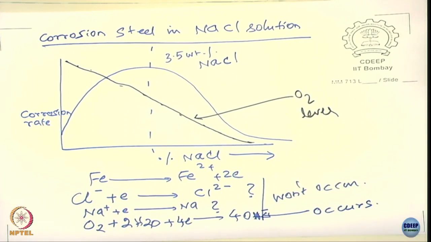So what happened to the overall reaction? Unless the cathodic reaction occurs, the anodic reaction will not happen. So the corrosion rate now drops actually. Now these are some examples, okay. There are several cases you see like this. The corrosion rate is dropping when you increase the concentration of an environment like sodium chloride.